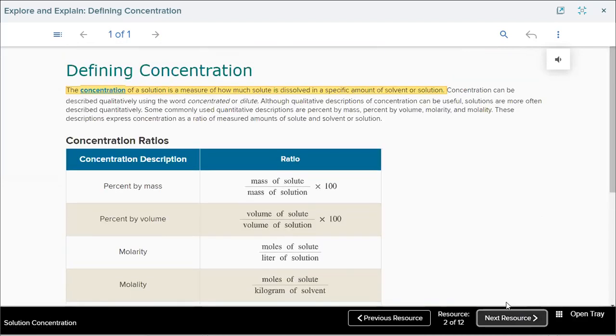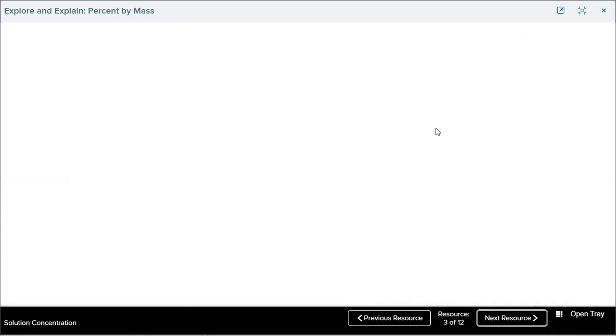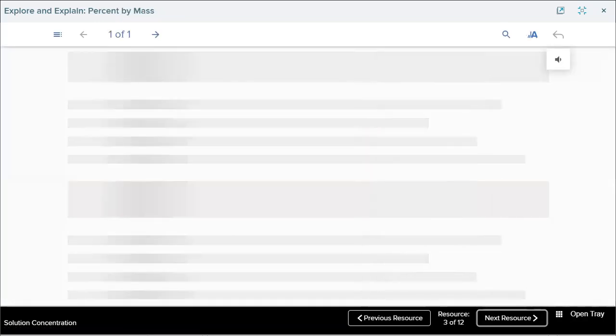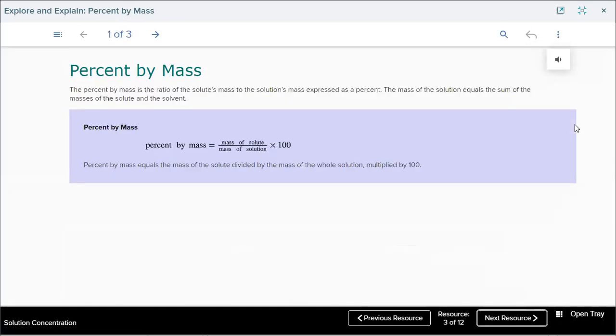So after that, to explain percent by mass. Listen. Percent by mass. The percent by mass is the ratio of the solute's mass to the solution's mass expressed as a percent. The mass of the solution equals the sum of the masses of the solute and the solvent. So percent by mass equals mass of solute divided by mass of solution times 100. Right?